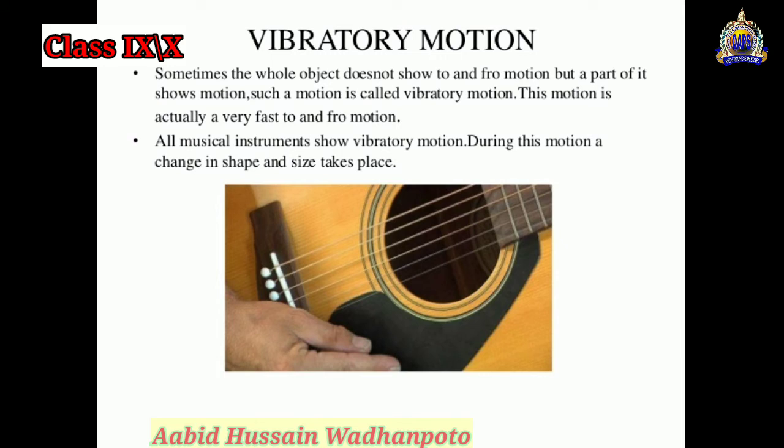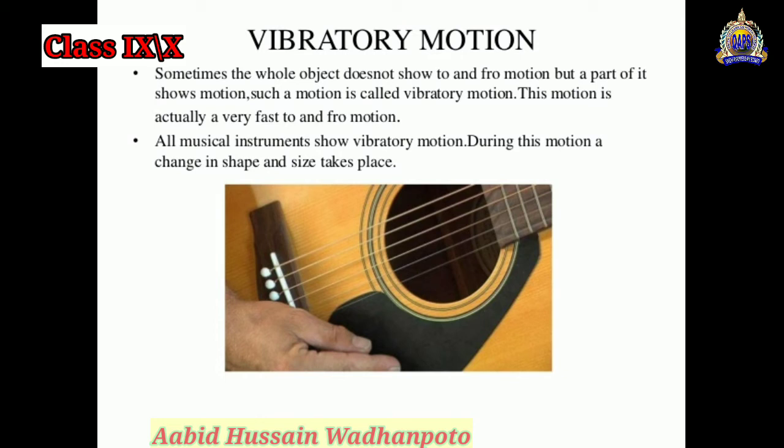Oscillatory motion can also be said to be the vibratory motion, because vibratory motion is also to and fro motion. So oscillatory motion and vibratory motion are related together, and these are two examples of these movements.